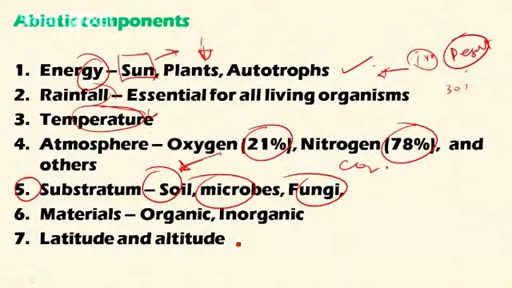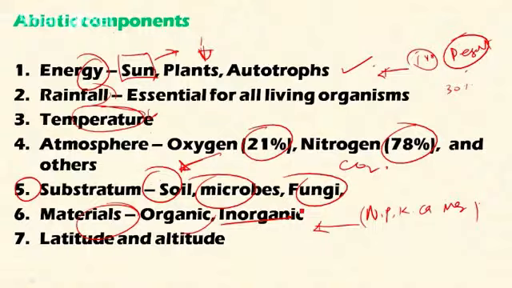Other things include organic and inorganic materials. Inorganic materials like nitrogen, phosphorus, potassium, calcium, magnesium, and sulfur are the macronutrients essential for plant growth. Organic components like humus are also essential for plant growth. In this way, they contribute to the growth of the ecosystem with a healthy interaction.